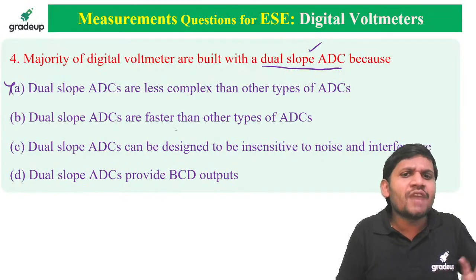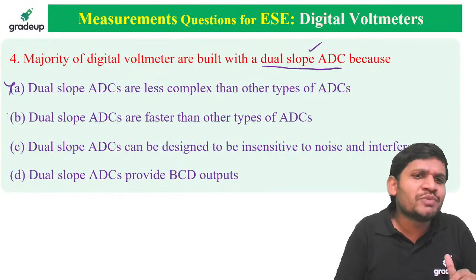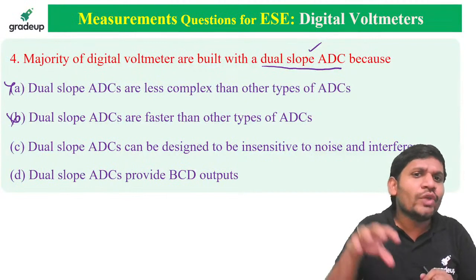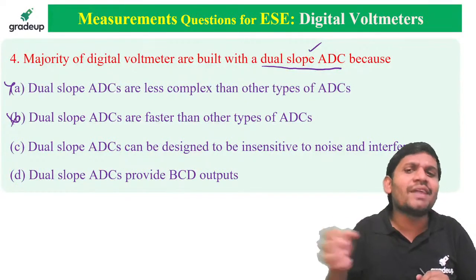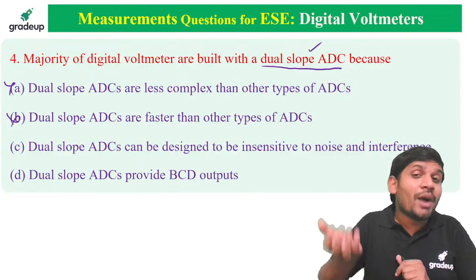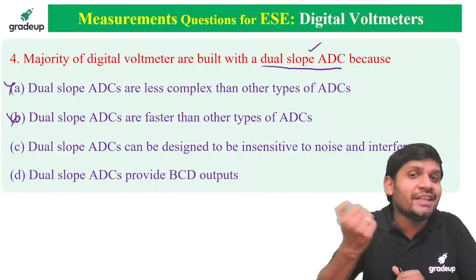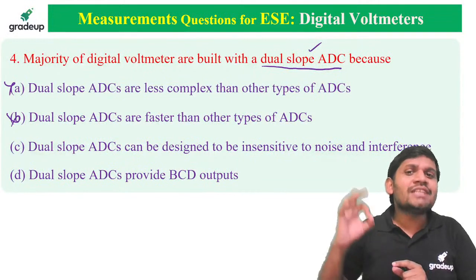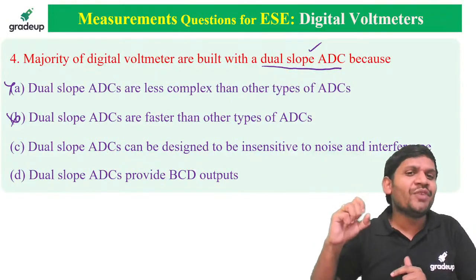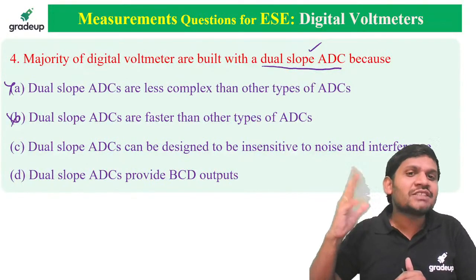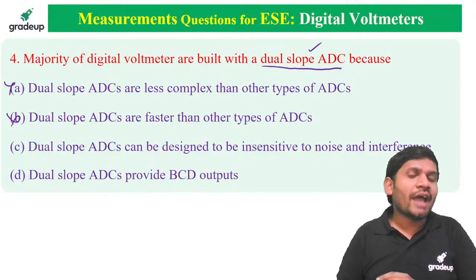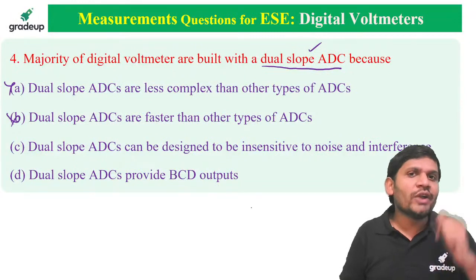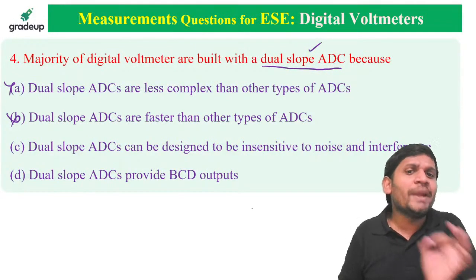Dual slope ADCs are faster than other types of ADCs. This is absolutely wrong. Among all the ADCs, it is the slowest, with very low speed. The highest speed is the flash type ADC, as the name itself says. That is a point to remember: highest speed is flash type, lowest speed is dual slope.